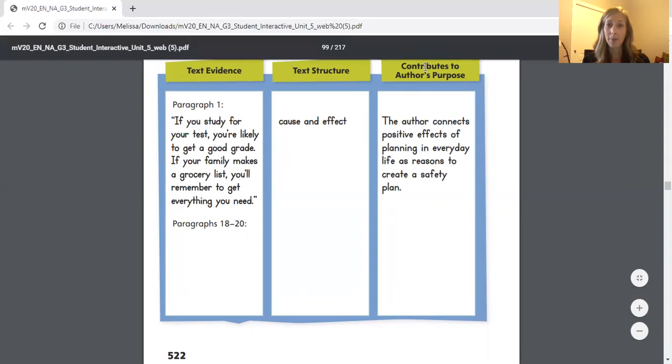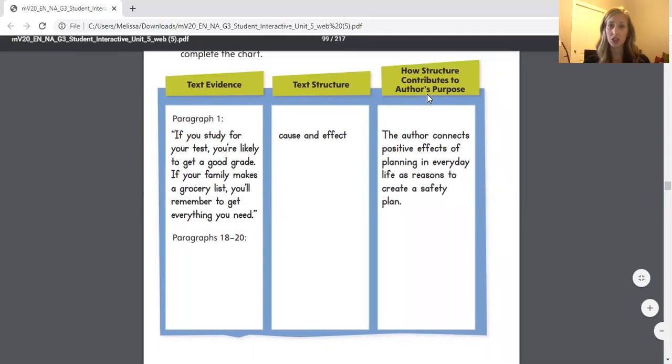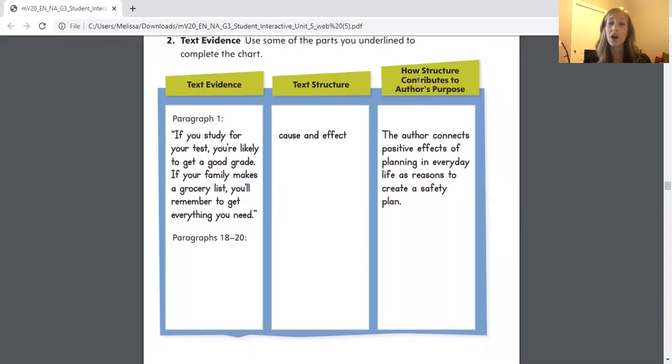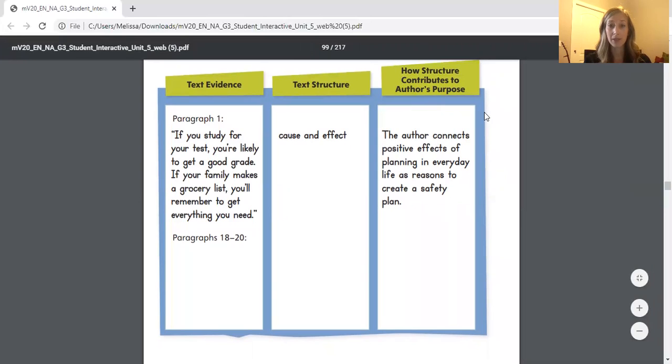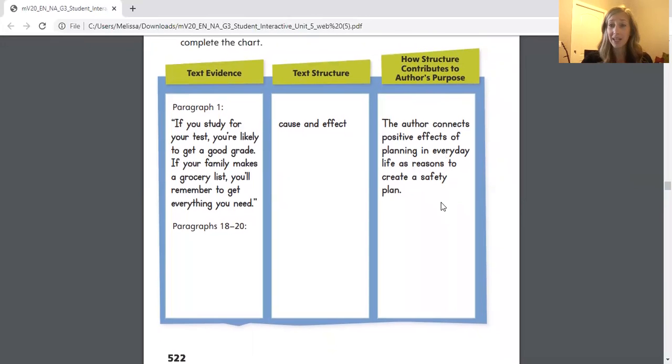And it says, how does the structure contribute to the author's purpose? Well, the author connects the positive effects of planning in everyday life as reasons to create a safety plan. So when you plan in your everyday life, it makes you a little more successful. And so if you want to be successful and prepared and responsible in case of an emergency, you need to have that plan set in place. Okay, so now we're told to find some text evidence from paragraphs 18 and 20. So you're welcome to pause the video and go back in your student interactive and take a look.